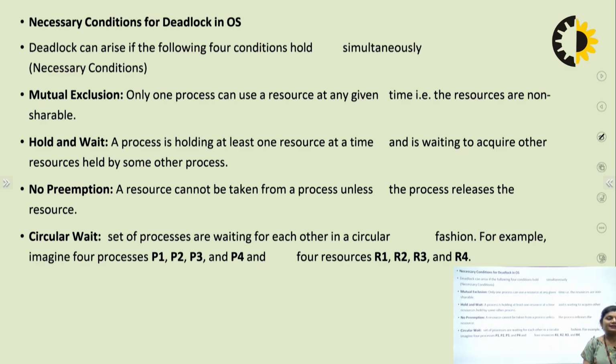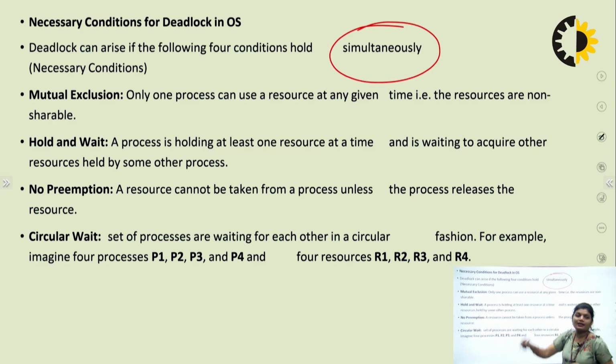So what are the necessary conditions of the deadlock? Deadlock can arise if four conditions hold simultaneously. This point is very important. If the four conditions hold simultaneously, then deadlock occurs. If you break any one of the conditions, then deadlock will never occur.